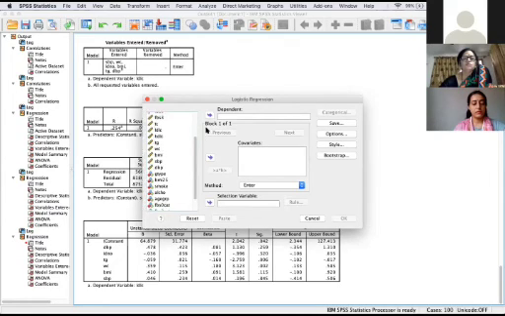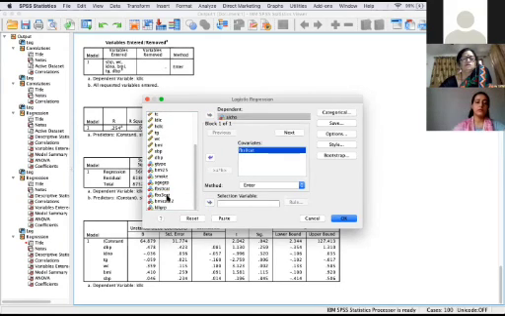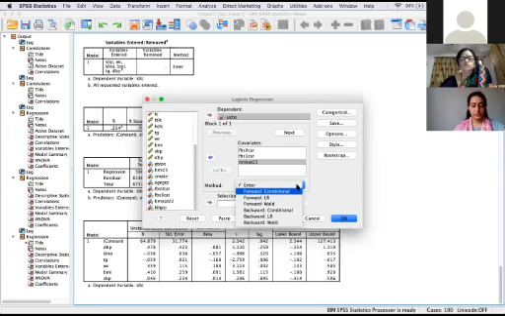Alcohol is in the form of 0 and 1. Take dependent variable 0 and 1. Other parameters say categories. This is also in categorical form, and suppose you enter method. Select any method. Suppose first you take enter method.